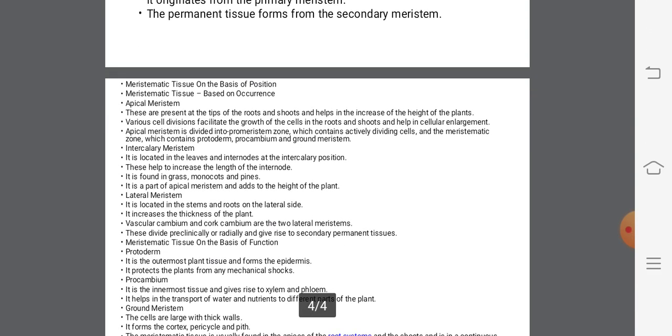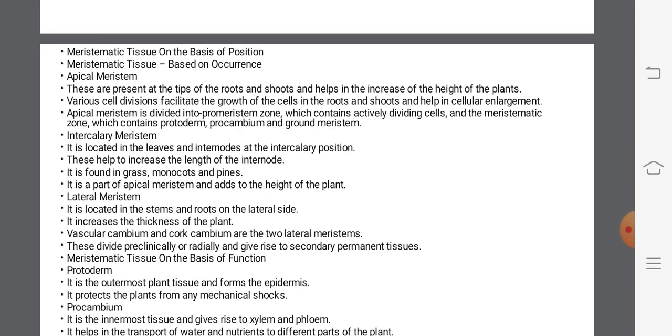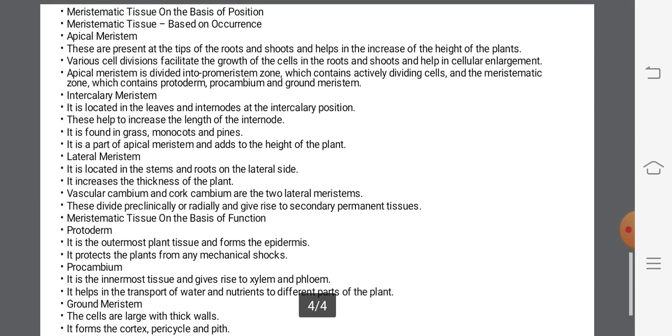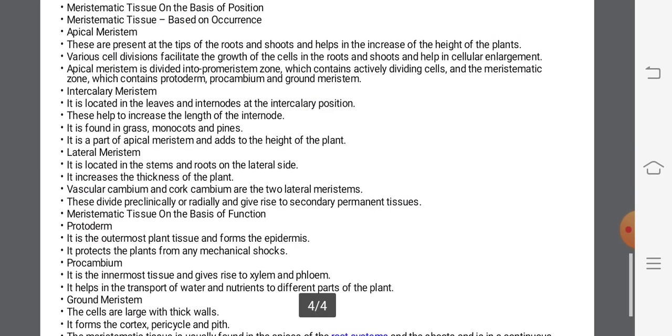Then one more important part: meristematic tissue on the basis of position. Based on occurrence, the apical meristem is generally at the tip of the roots and the shoot, and it helps in the increase of the height of the plant. Various cell divisions occur in the root and the shoot, with cellular enlargement. The apical meristem is divided into the promeristem zone, which contains actively dividing cells. So you remember only one diagram; I will give you the diagram. Then secondly, it develops the protoderm, procambium, and the ground meristem.